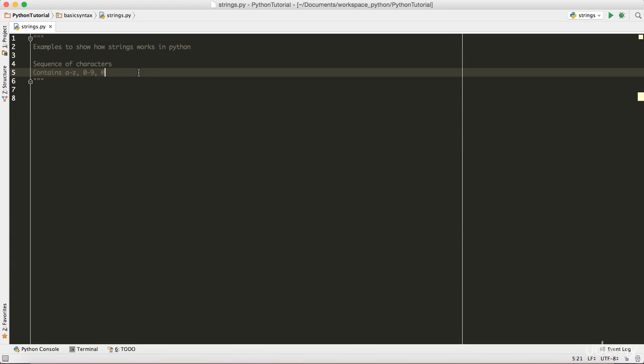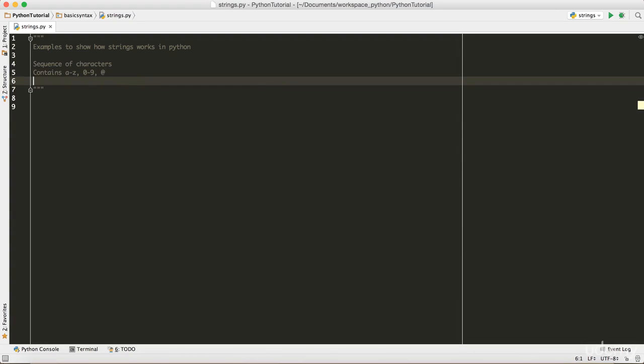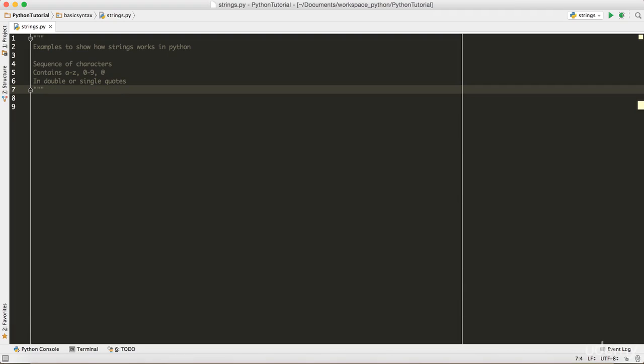So it can contain all of them. The only rule is when we define the string, we have to put them in double quotes or single quotes. In double or single quotes. That's the only rule. So if we define it like that, everything is a string. And also there's no difference in using double or single quotes. It's pretty much exactly the same thing.